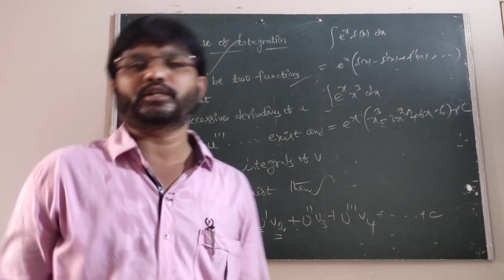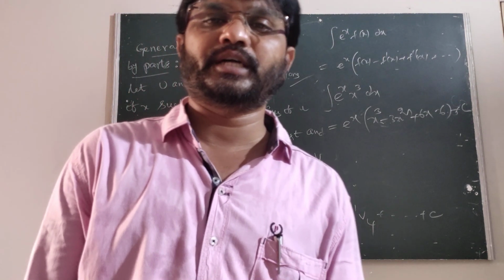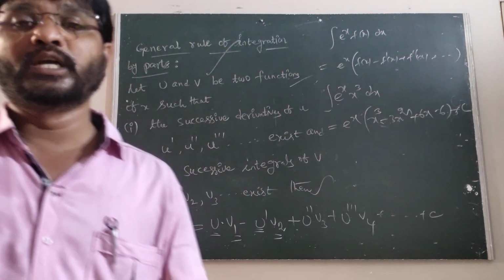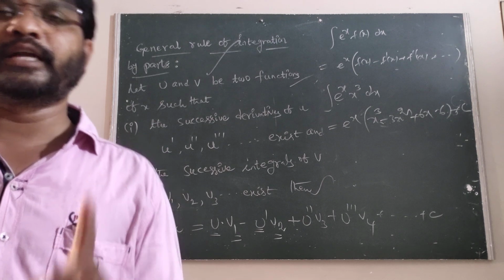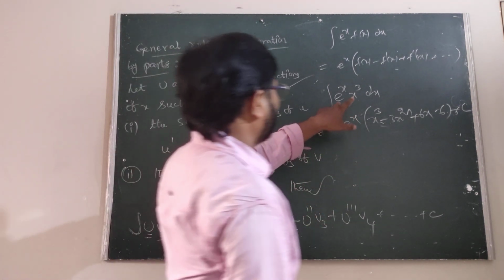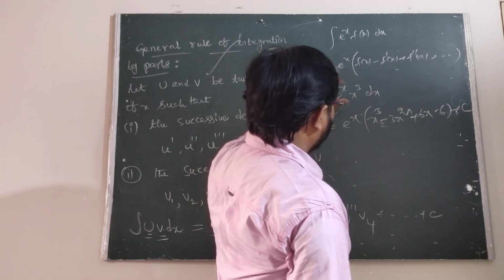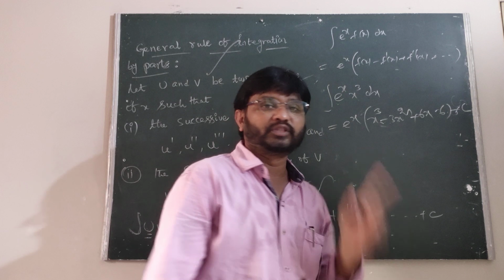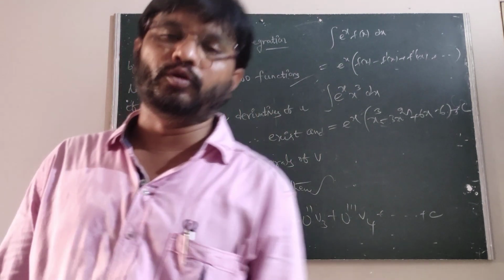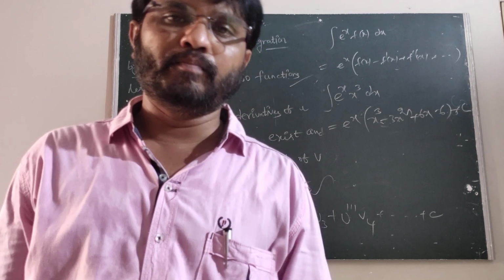We know that the integral of first function into second function is first function into integral of the second function, minus integral of the derivative of the first function into integral of the second function. Suppose we apply the uv rule to e power x into x cube. In this case we can apply the integration by parts three times.